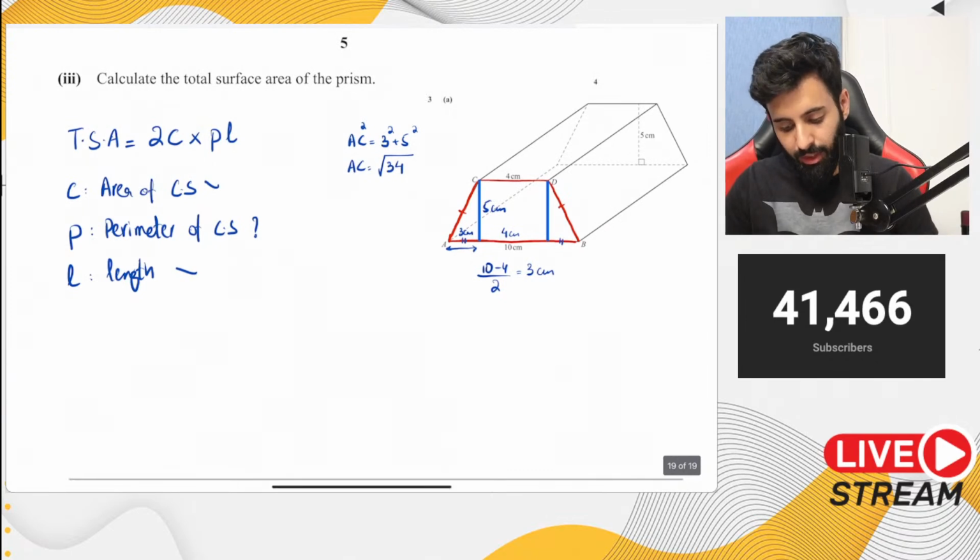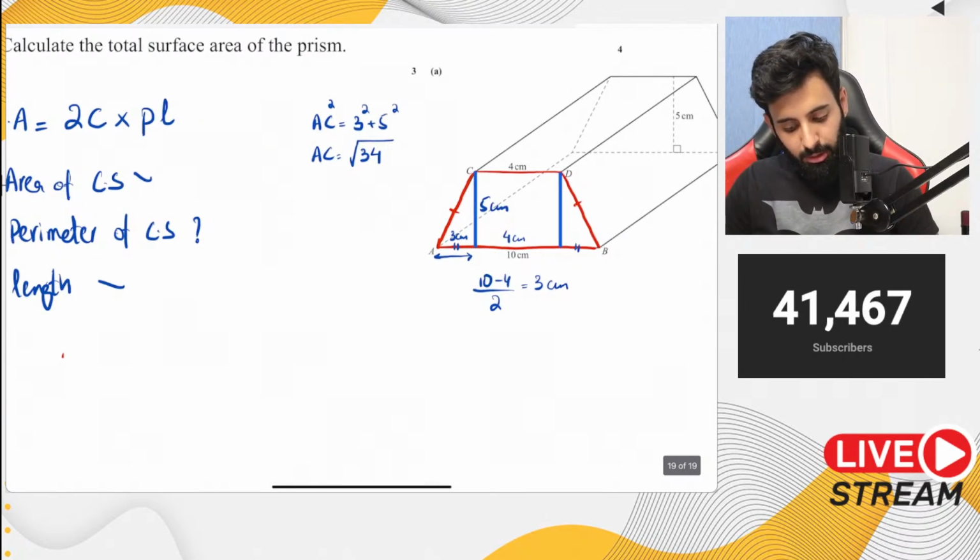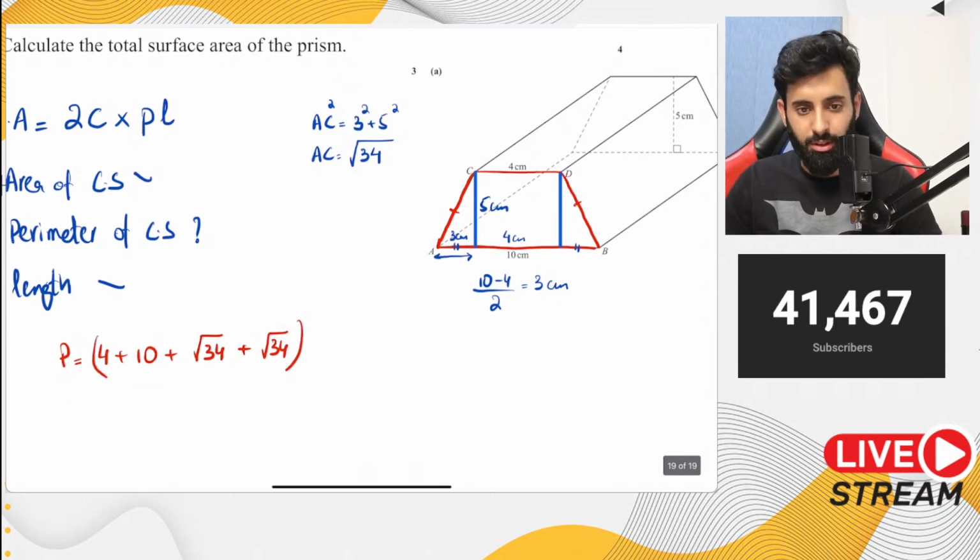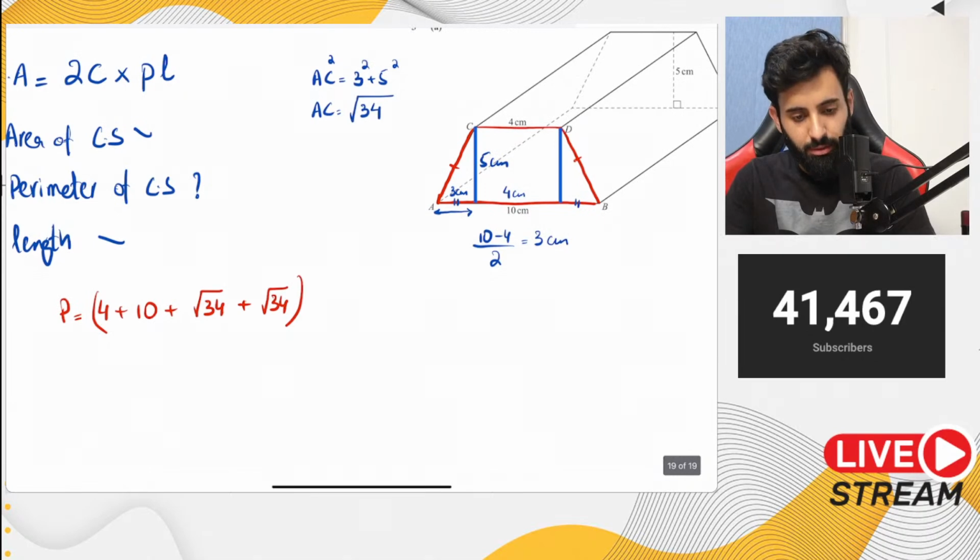Now we can find out the perimeter of cross section. How? By first adding the 4 and 10, and now adding 2 ACs, that means 2 times root 34. This will give you the perimeter of cross section. Okay, now let's work this out first.